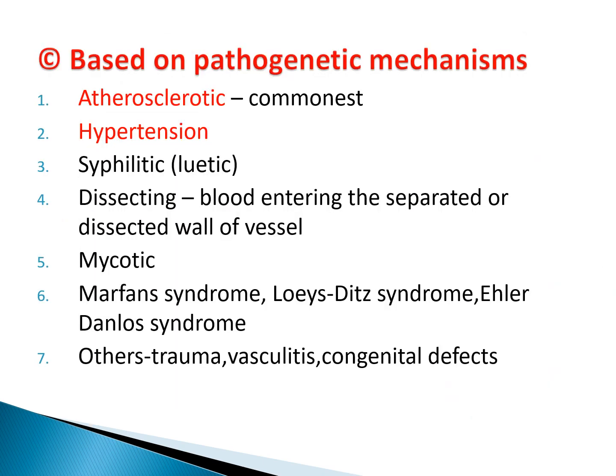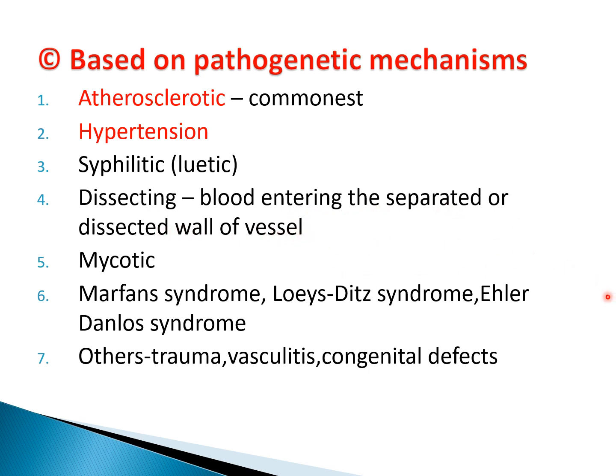Now, based on pathogenesis, or you can say based on etiology, the commonest cause of aneurysm is atherosclerosis. The second common is hypertension. So atherosclerosis and hypertension are two most important causes of aortic aneurysms. Other causes are syphilitic aneurysms, or we also called it in older books, it was written as luetic aneurysms, dissecting aneurysms, which is due to blood entering the separated or dissected wall of vessel.